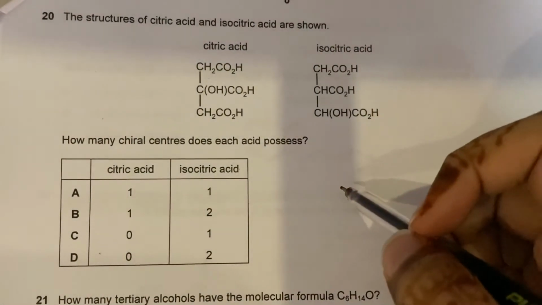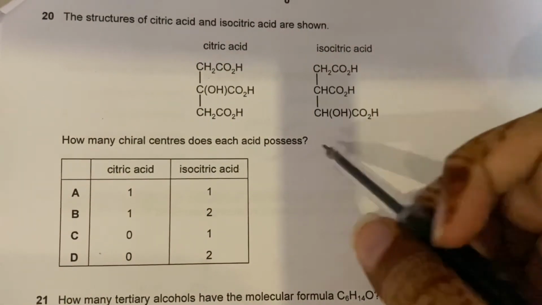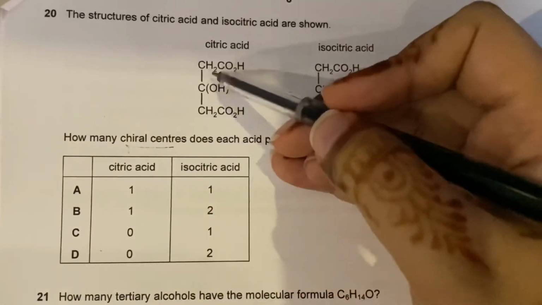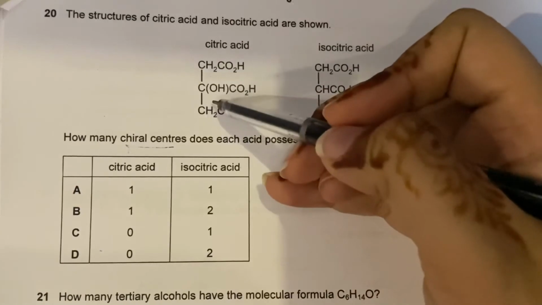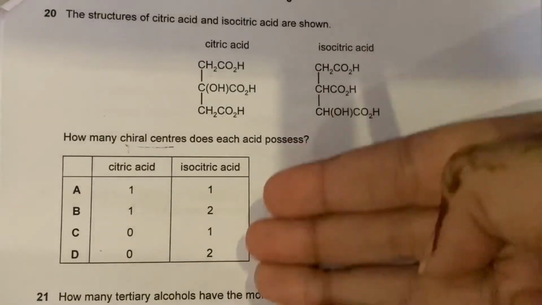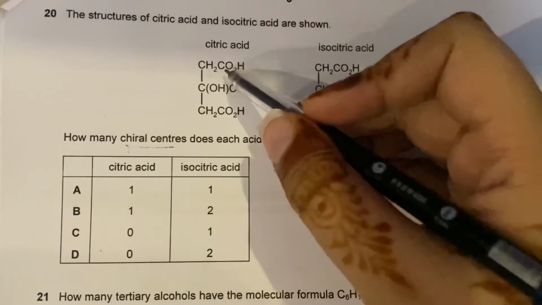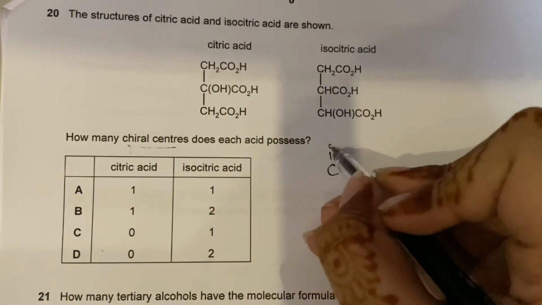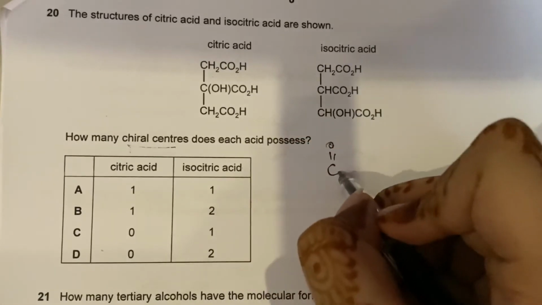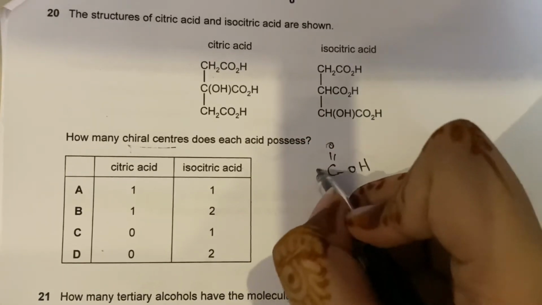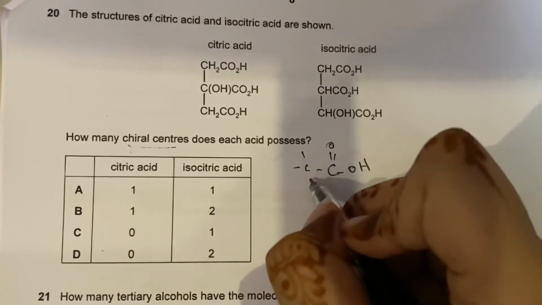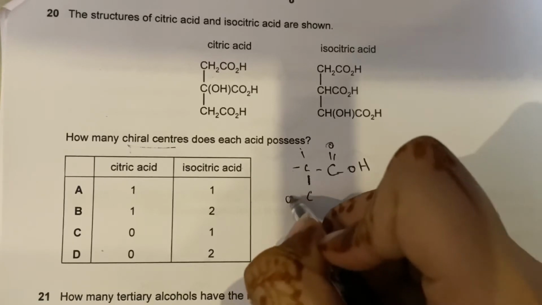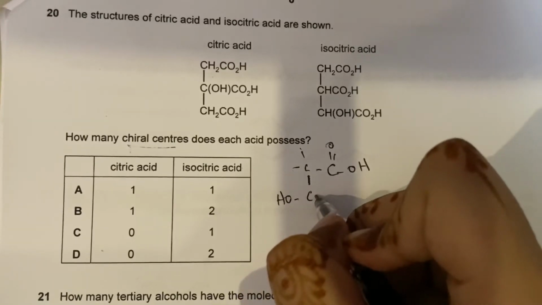Now the structures of citric acid and isocitric acid are shown. How many chiral centers does each possess? Now what are chiral centers? The carbon which has 4 different groups of atoms attached to it. So you can draw this. COO, I'm starting from here, CH2, these are the hydrogens. I won't be drawing the hydrogens separately.